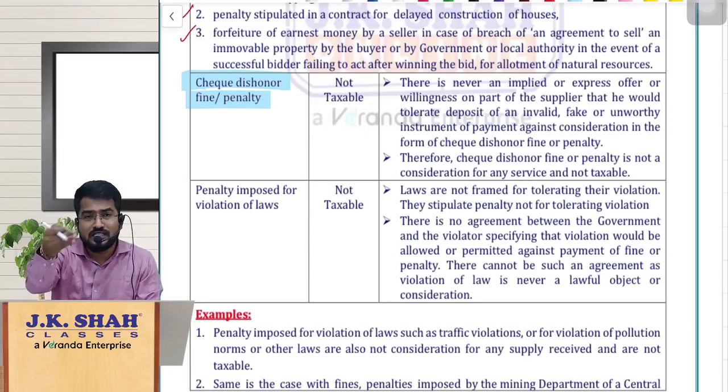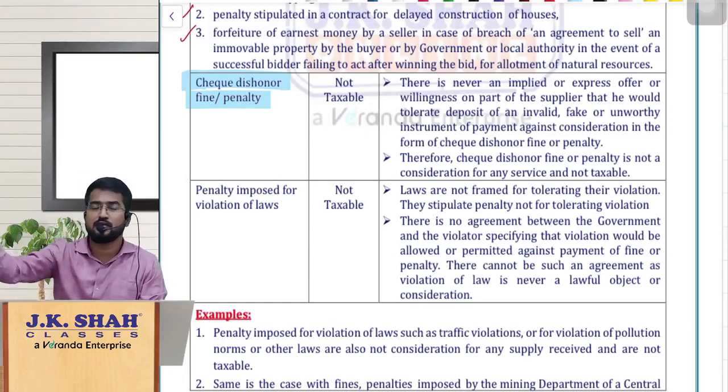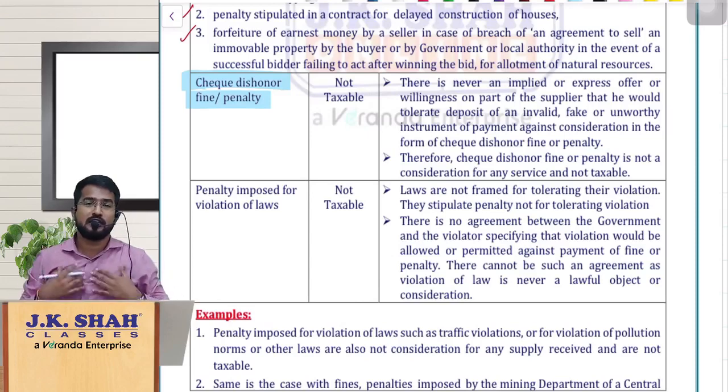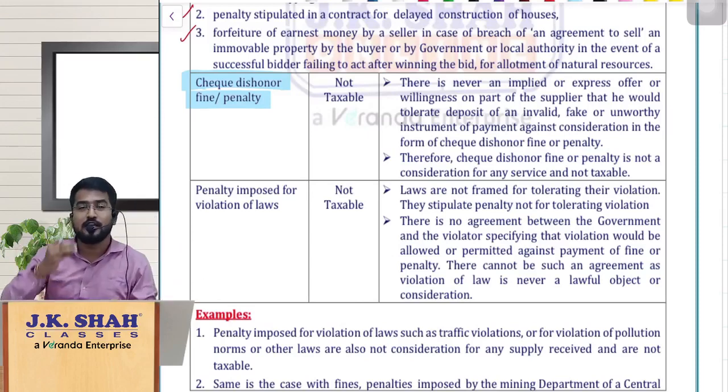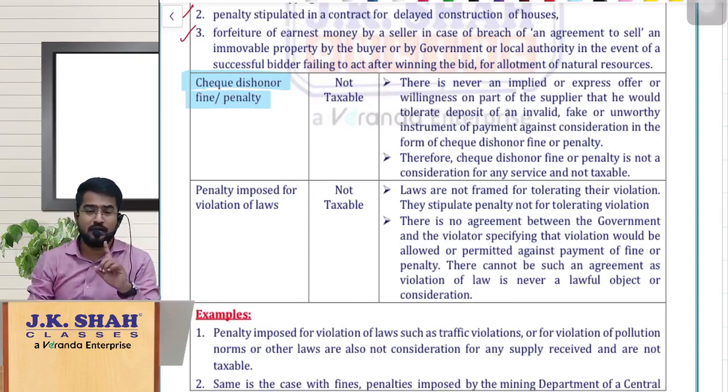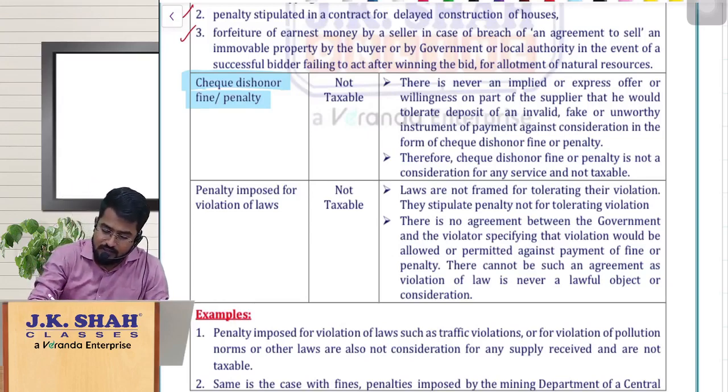To discourage you from issuing checks just like that, even though you don't have the balance. It is not like we are paying consideration to the bank so that the bank tolerates us giving a check that gets dishonored. So here also there is no agreement between you and the bank to tolerate the dishonor of check. Hence it is not a supply and hence it is not taxable.